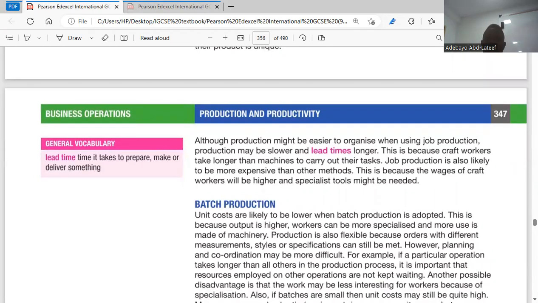That's the first point. And two, you're not going to use machines, because getting machines is expensive. You're going to use craft workers. And for them to carry out that specification, they might need to take their time not to make mistakes. So it takes a longer lead time to finish.